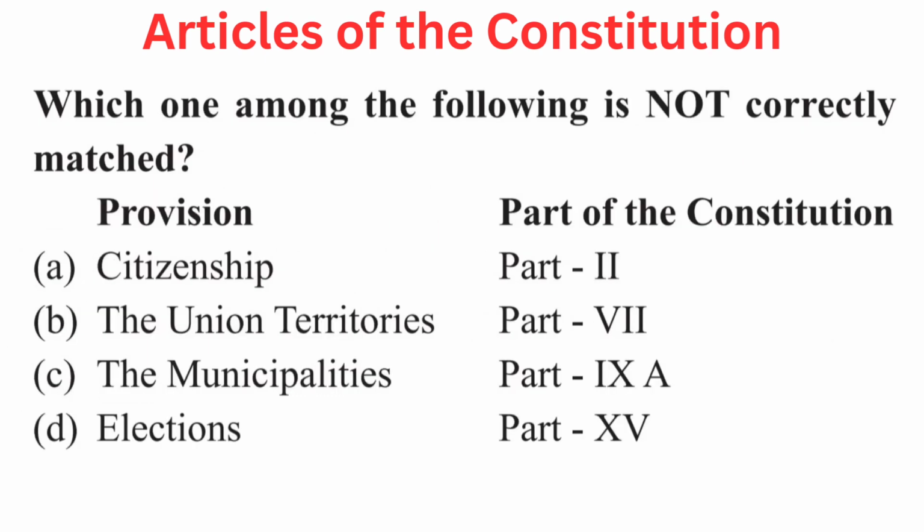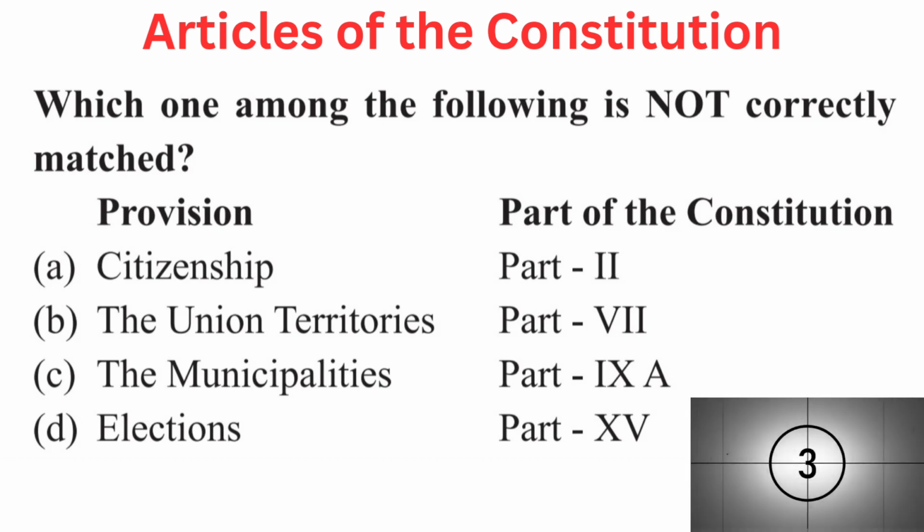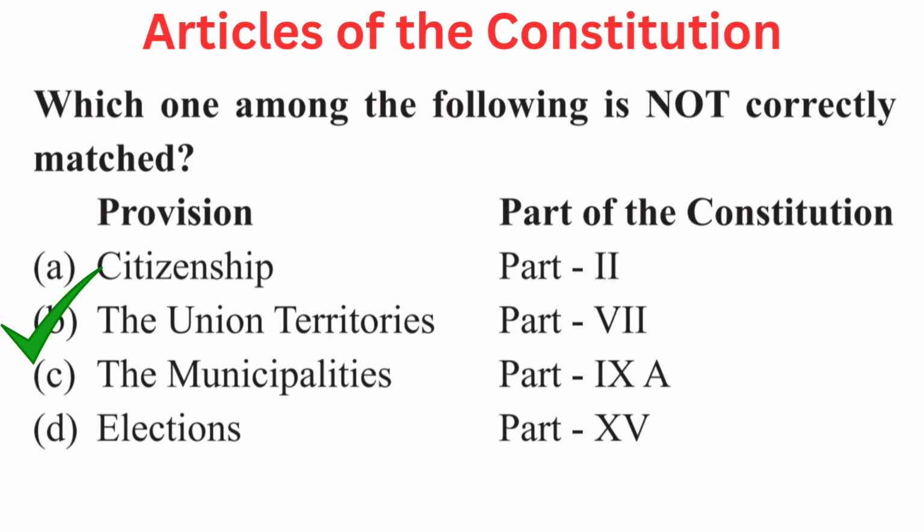Your question is which one among the following is not correctly matched? Provision, part of the Constitution. A. Citizenship Part 2, B. The Union Territories Part 7, C. The Municipalities Part 9A, or D. Elections Part 15. Right answer is B. The Union Territories Part 7.